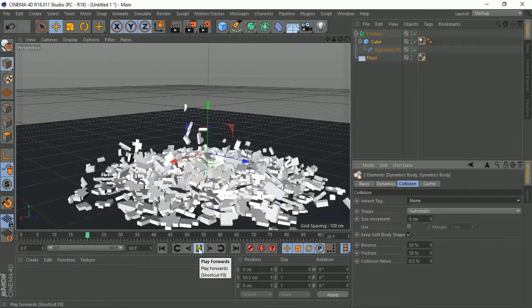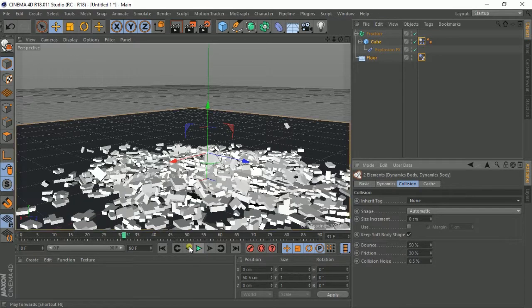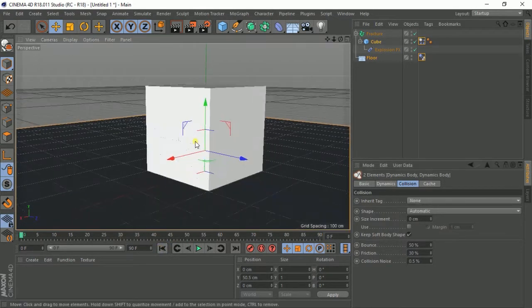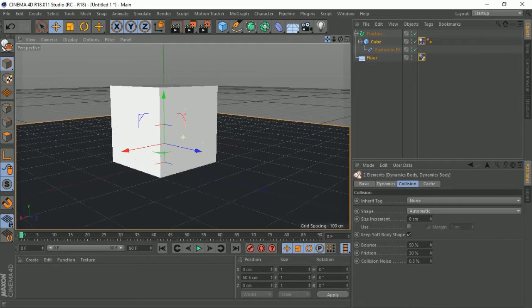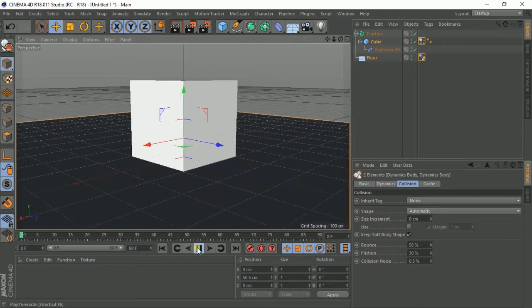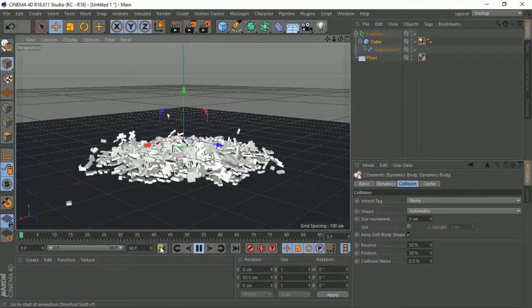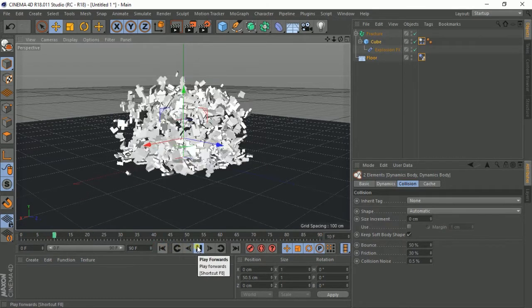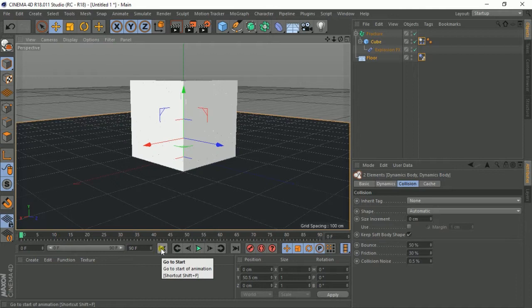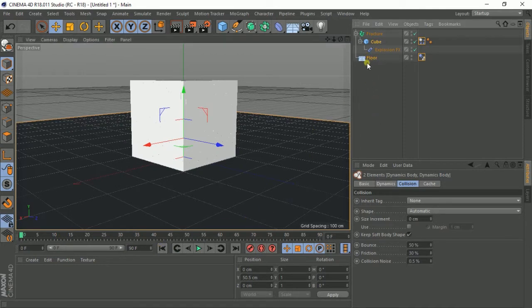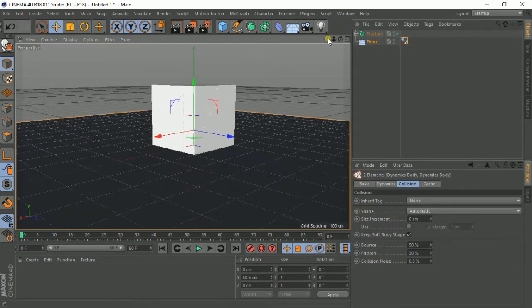Whoa, now it's not exploding, it's just disintegrating. You can see as I play it, it just collapses and falls. Now I need it to explode.